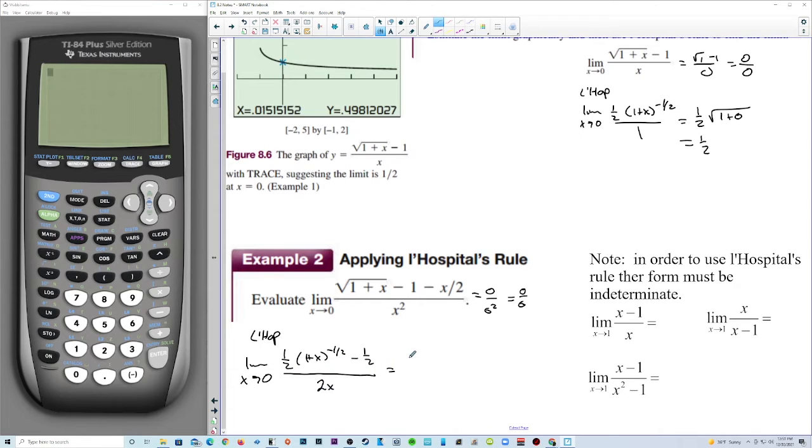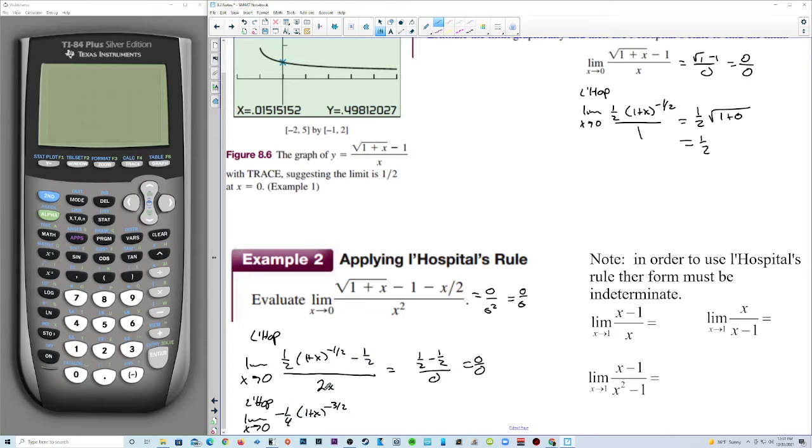Now if we plug 0 in for this, we get 1/2 minus 1/2 over 0. We get 0 over 0 again, but that's okay, because now we have another indeterminate form, and we can just use L'Hopital's again. We have the limit as x approaches 0 of negative 1/4, 1 plus x to the negative 3/2 times the derivative of the inside, which is 1.